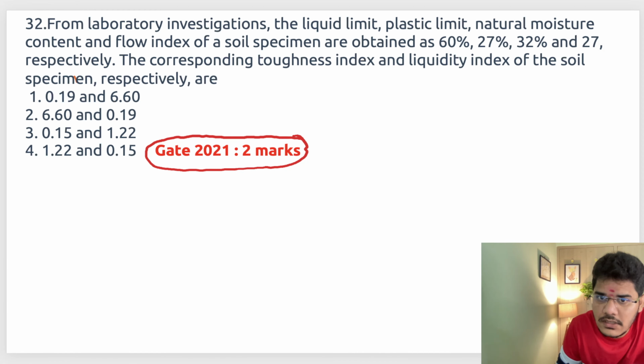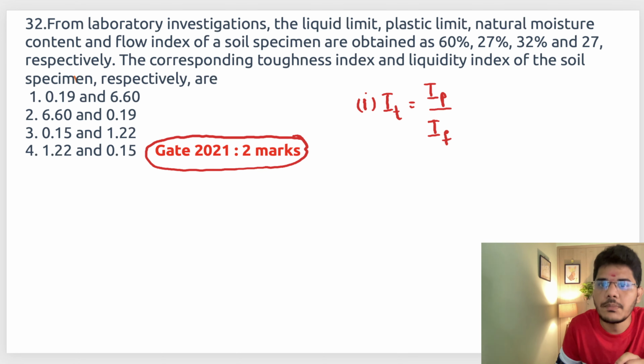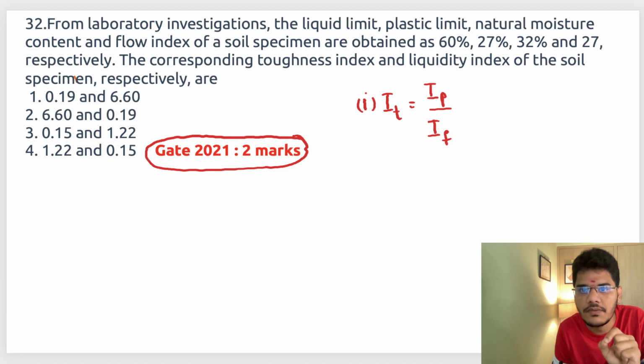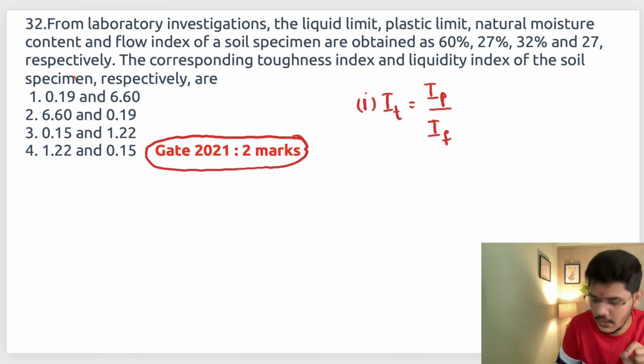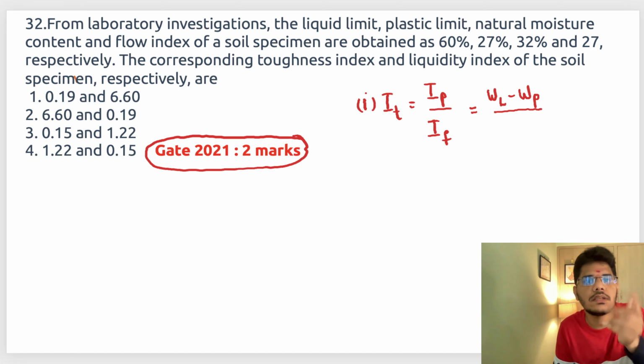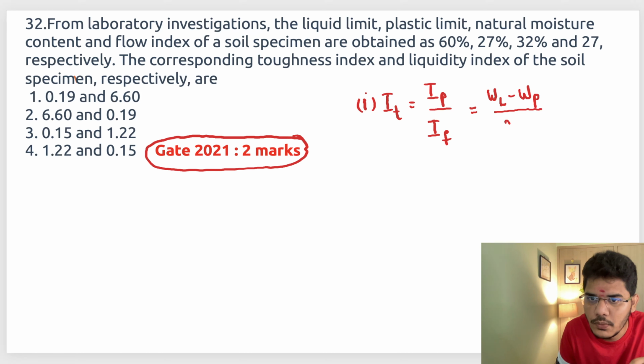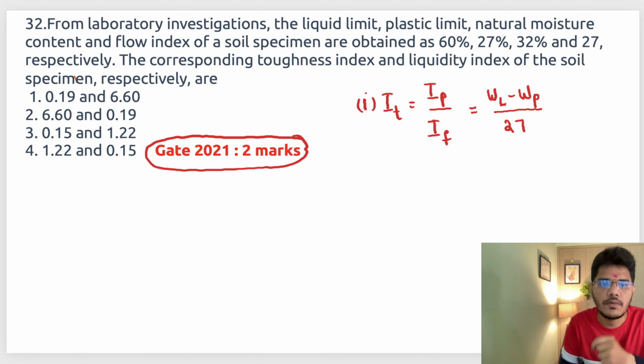For toughness index, first we have to know the definition. Toughness index I_T is the ratio of I_P by I_F. I_P is the plasticity index, I_F is the flow index. So it is the difference of W_L, liquid limit, minus plastic limit, W_P, divided by flow index. He has already given 27. Anyway, we will write the given data.